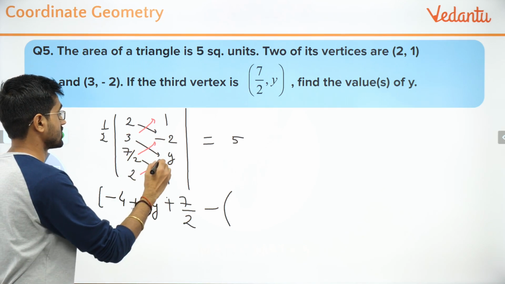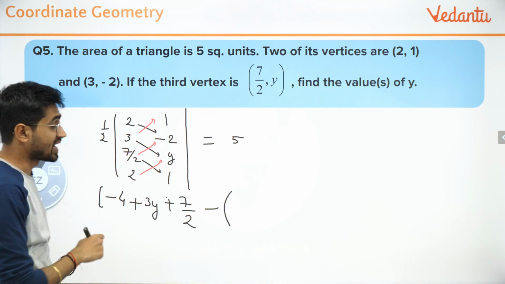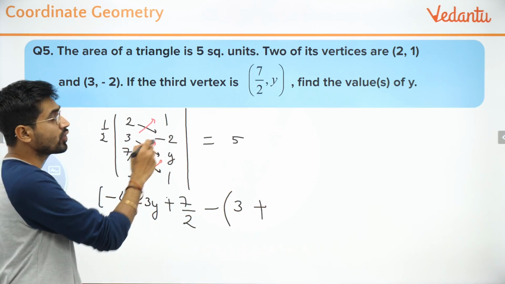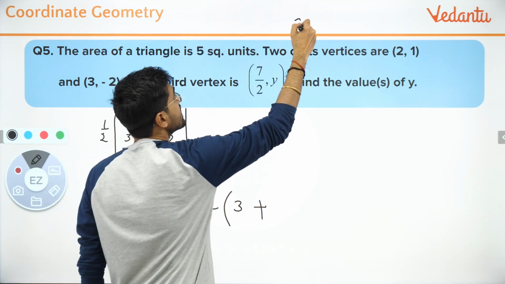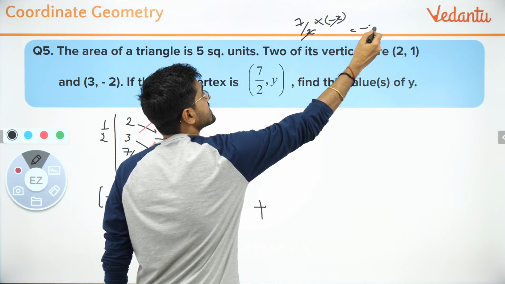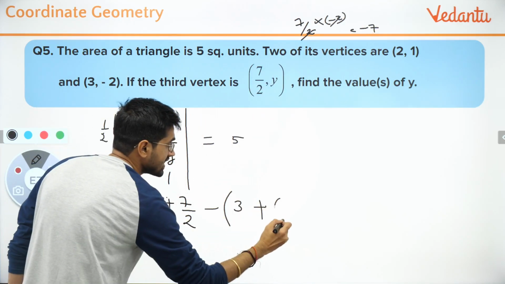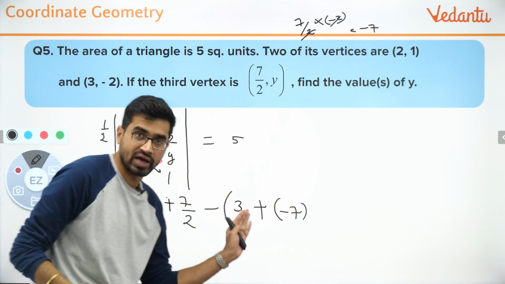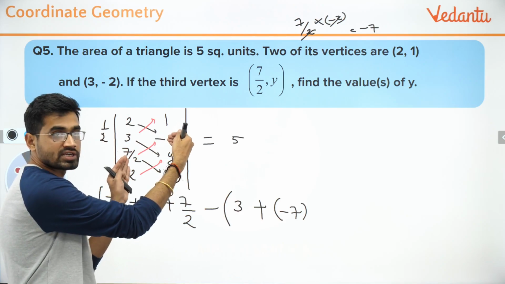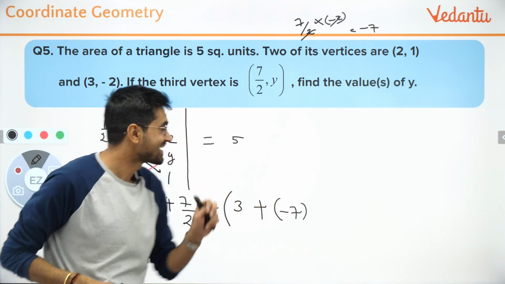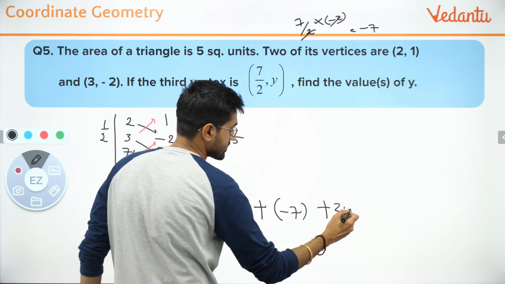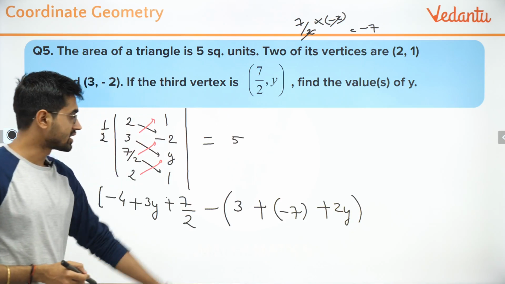So let's start. What shall we get? 3 into 1 is 3. I will put a plus sign. 7 by 2 into -2 is very important. It's written 7 by 2 times -2. So basically 2 and 2 will cancel. I'll get a -7. Correct? I have to put a plus. I have put already a minus, balanced it. But this minus is coming because of this multiplication. So I have to write it -7. This is important. Then you put a plus again. Then you write 2 times y, which is 2y. Happy? I hope you have understood this far.